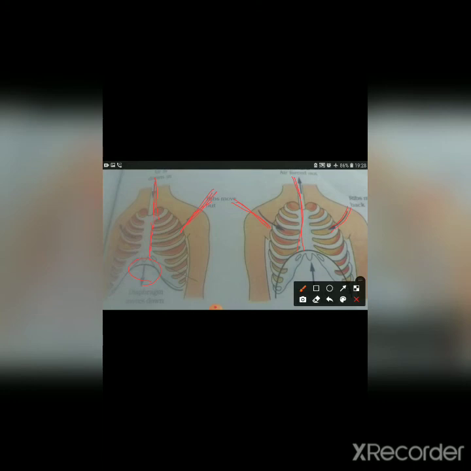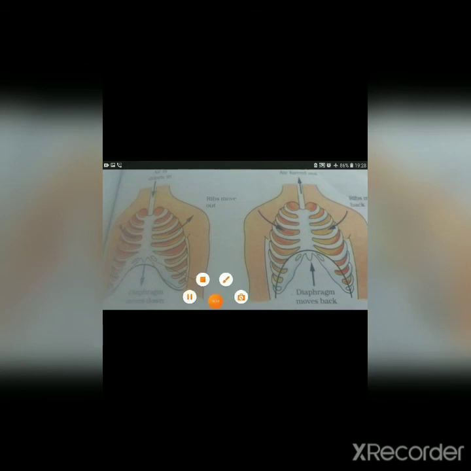And opposite of this figure, in the exhalation process, the space will be less. As the diaphragm moves upward, the space of the chest cavity becomes less. When the space of the chest cavity becomes less, the ribs move back downwards. Here ribs move upwards, here ribs move downwards. So this whole process occurs in our body during respiration.